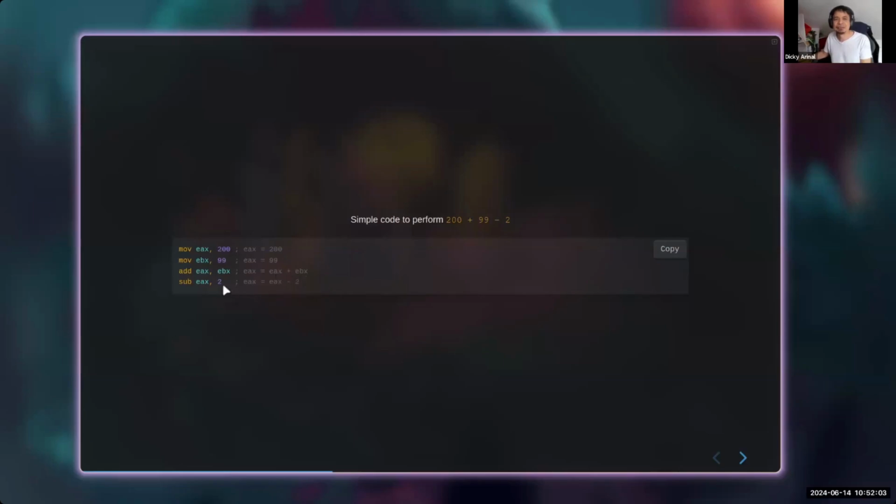Basically, this is the meaning, and then we are subtracting 2 from EAX. So the result will be in EAX itself. So yeah, same code, but in real x86 instructions.